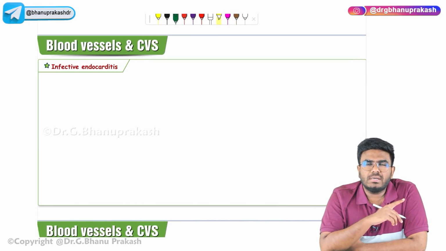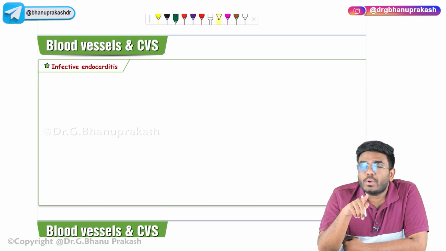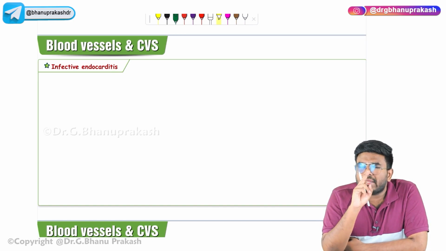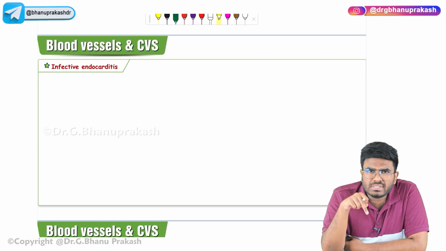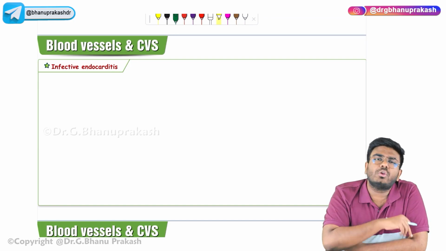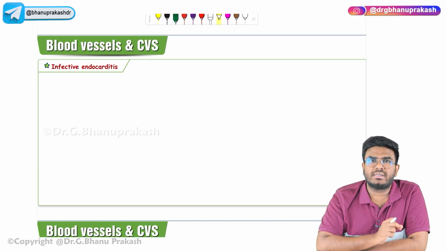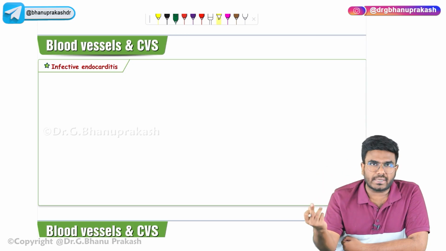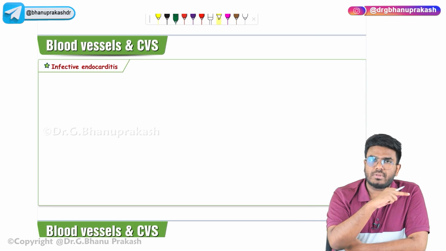We have already discussed rheumatic fever. Now in this video let's discuss infective endocarditis. In the name itself it is there, endocarditis. Even in the topic of rheumatic fever and rheumatic heart disease we have discussed endocarditis. How is this endocarditis different from the rheumatic endocarditis? It's because in the name itself it's there, infective endocarditis. It is the infectious agent leading to the inflammation of the endocardium. Okay, there the endocarditis is because of autoimmune reasons.